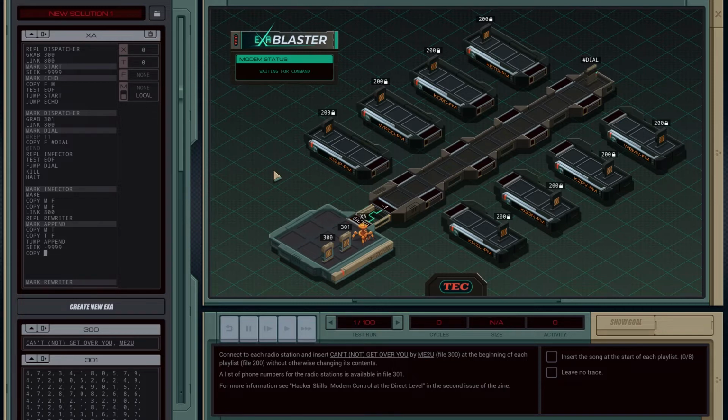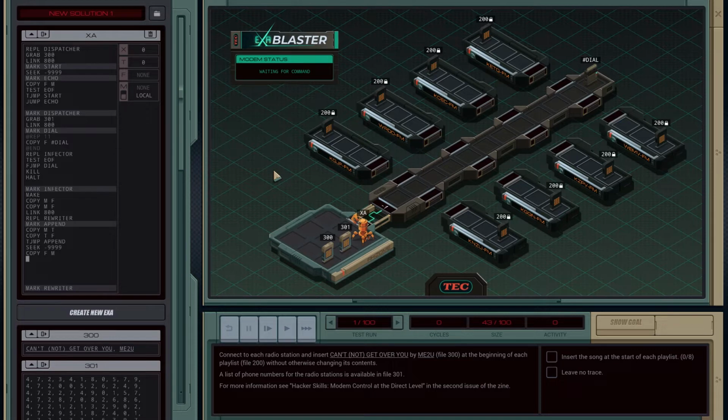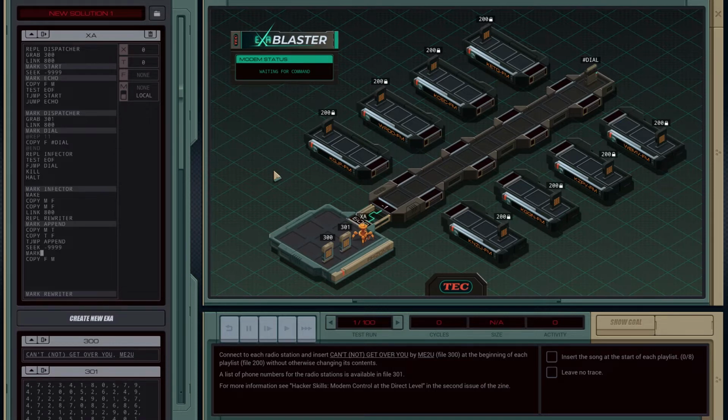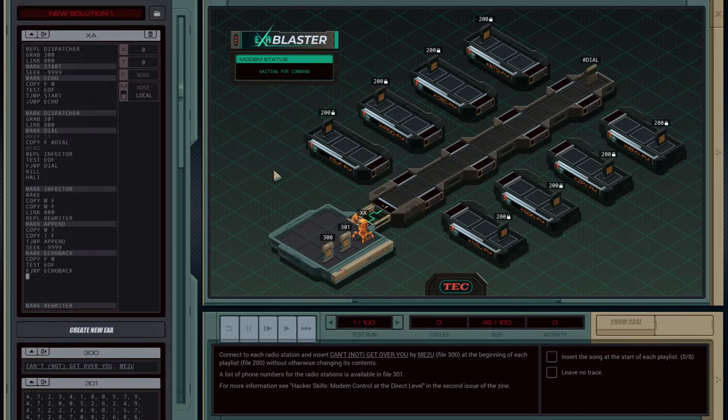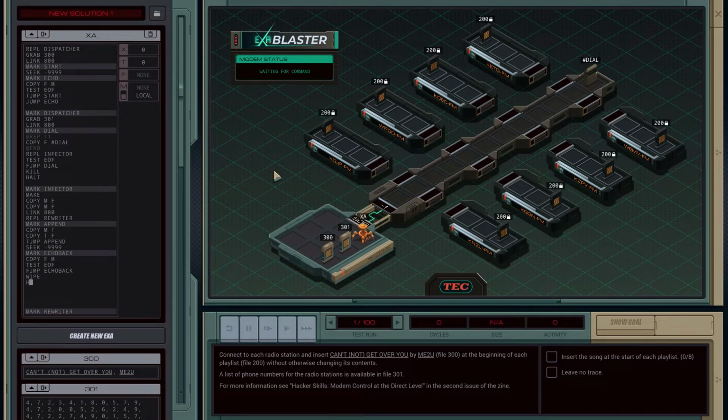So we'll say copy F to M, mark read, echo back. We'll say mark echo back. Copy that to there, and then test end of file. And if it's not the end of file, go to echo back. And when we're done with that, go ahead and wipe and halt.